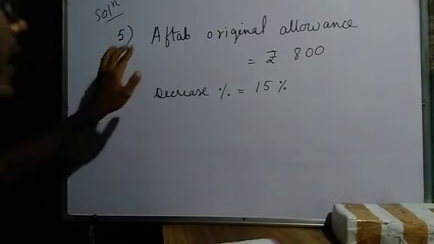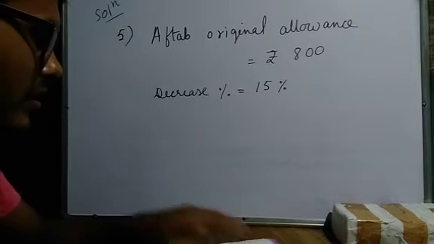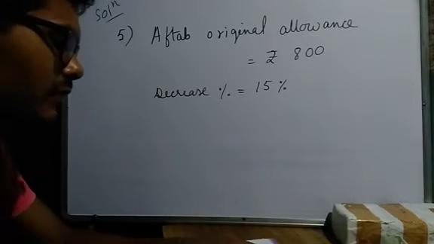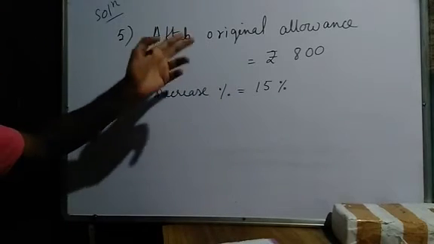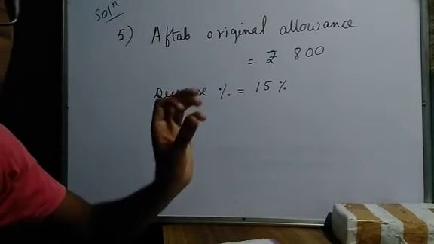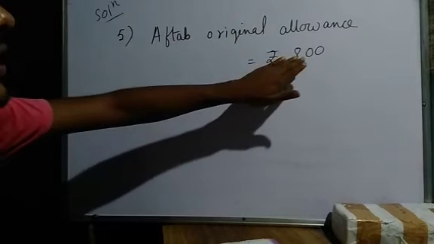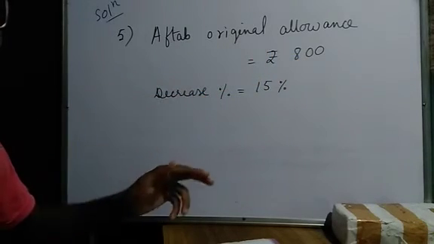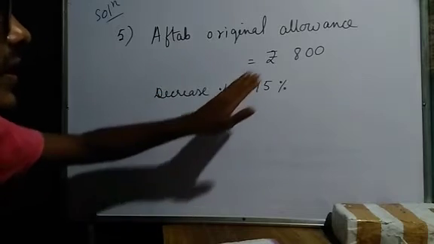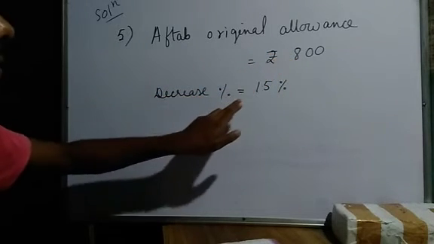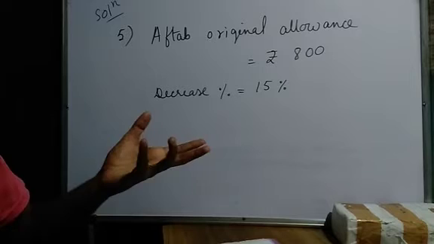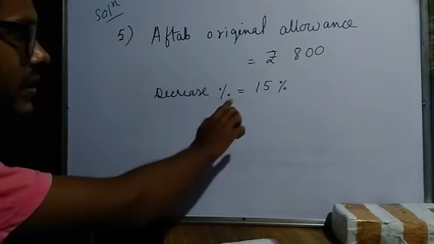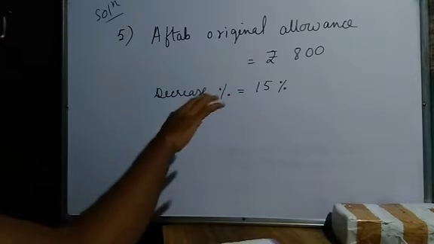Now I am solving question number 5. Aftab received a conference allowance of 800 rupees per week. Aftab is getting an allowance, which means some type of salary. So he is getting 800 rupees per week, and now the company decided to decrease his allowance by 15%. So what will be his new allowance? The decrease percentage is given as 15%. So this decrease percent, now I will convert into money.